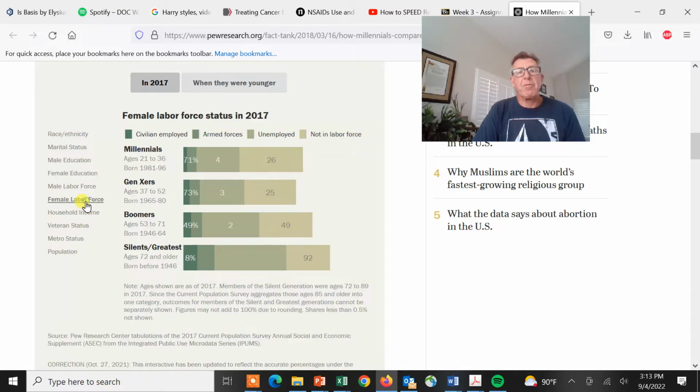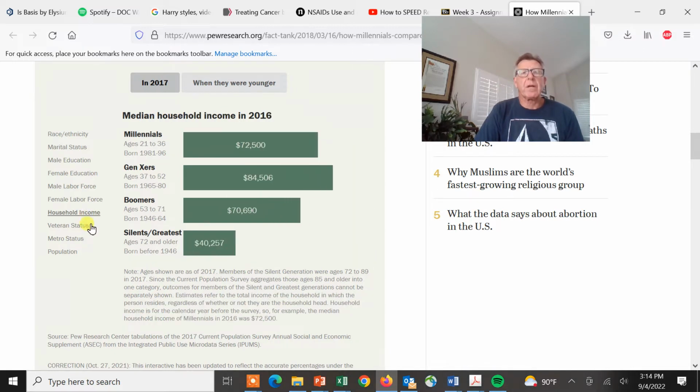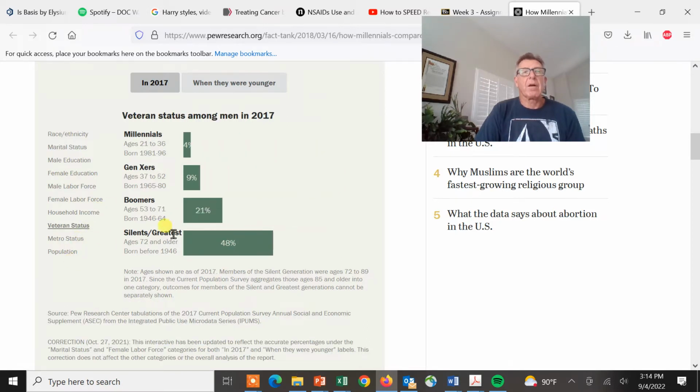We can look at the labor force and how that's changed. My mom's generation, women didn't work. Me and my wife, a lot of women worked. More and more women are working, and that's because you're being asked to do so. We can look at household incomes and the changes going on, veteran status, on and on and on.